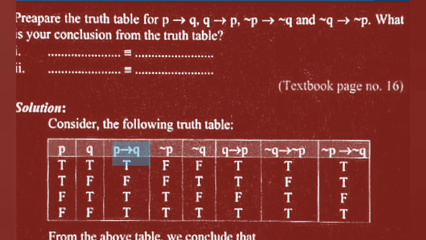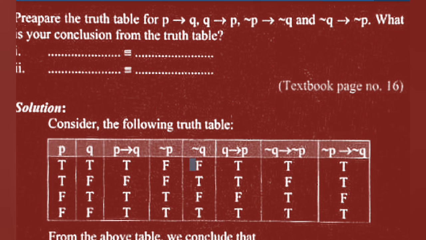P implication Q means T implies T is T, T implies F is F, F implies T is T. Negation P means opposite of this: opposite of T is F, opposite of F is T. Negation Q means opposite of this.